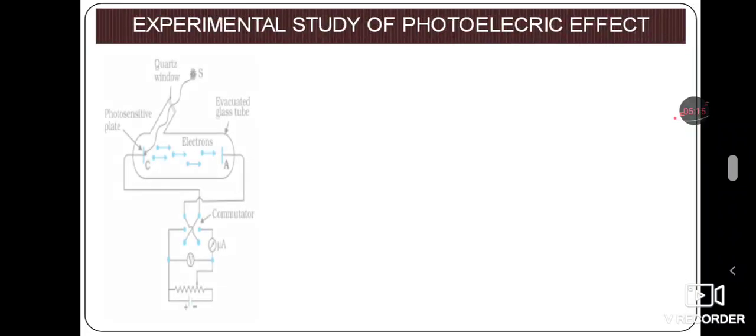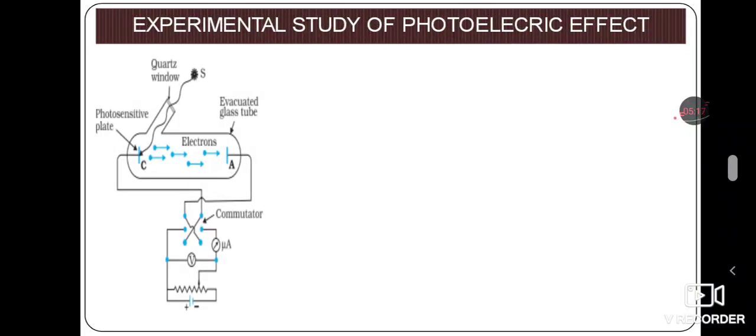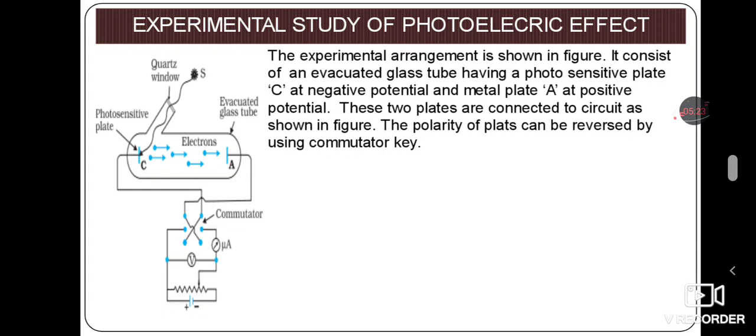Next, we will study the experimental study of the photoelectric effect. Just observe the diagram here. The experimental arrangement is shown in the figure. It consists of an evacuated glass tube having a photosensitive plate C. In the diagram you can observe one glass tube and one photosensitive plate, that is C, which is kept at a negative potential, and a metal plate A which is kept at a positive potential, and these two plates are connected to the circuit shown in the figure.